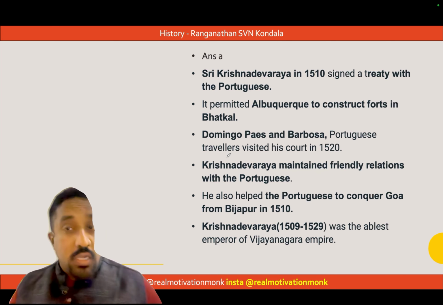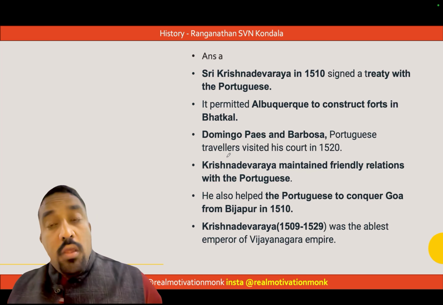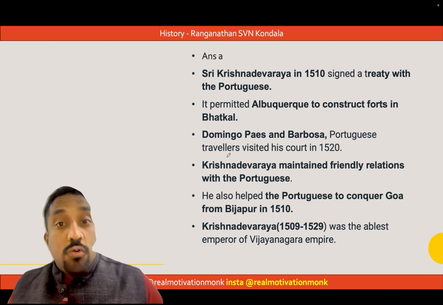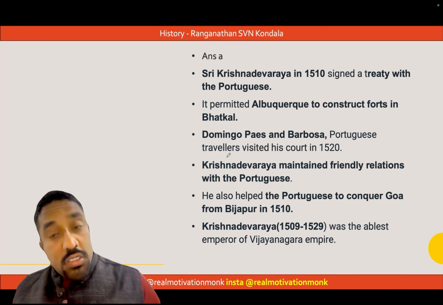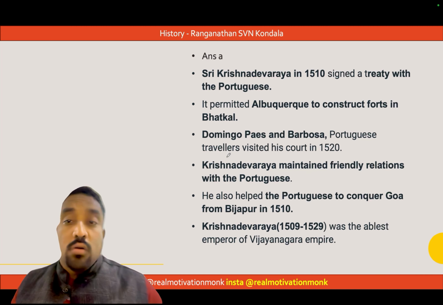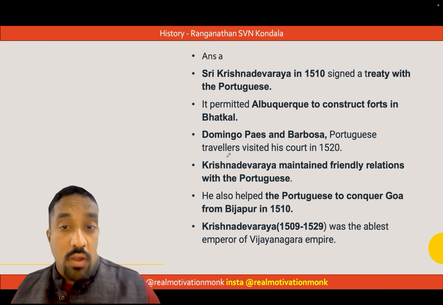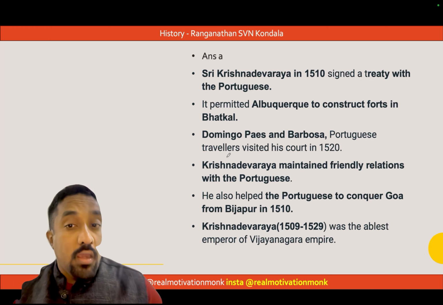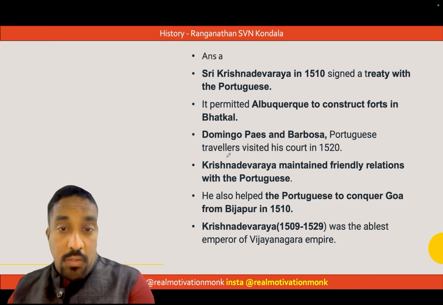In the year 1510, there was a treaty signed between the Portuguese and the Vijayanagara people. It permitted Albuquerque to construct forts in Bhatkal. Domingo Paes and Barbosa also visited the court of Sri Krishna Devaraya. They do mention this agreement. And Devaraya also helped the Portuguese to conquer Bijapur and Goa in 1510. I keep telling this in my Vijayanagara Samrajya classes at UPSC GS.